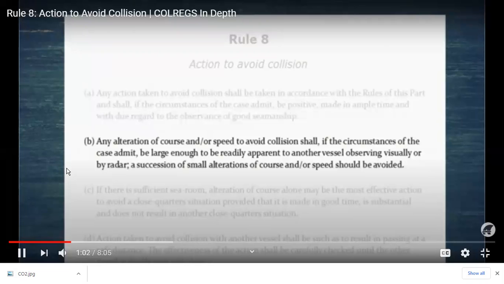Then alteration of course and or speed to avoid collision shall, if the circumstances of case admit, be large enough to be readily apparent to another vessel, observing visually or by radar. A succession of small alterations of course and or speed should be avoided.